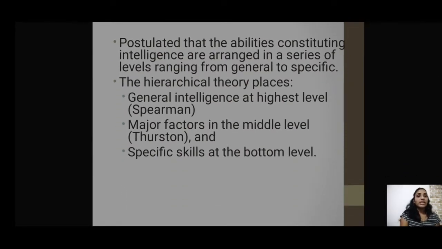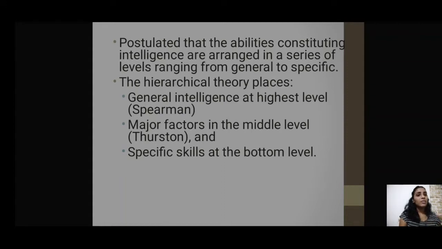Vernon has postulated that the abilities constituting intelligence are arranged in a series of levels ranging from general to specific. That is, he has put his theory in a hierarchical order. In his hierarchy, the first or foremost level is the general level. Then come the next levels, and the bottom level is the specific level. He has arranged the abilities constituting intelligence in a hierarchical series of levels ranging from general to specific.